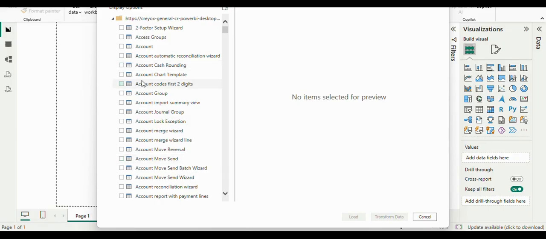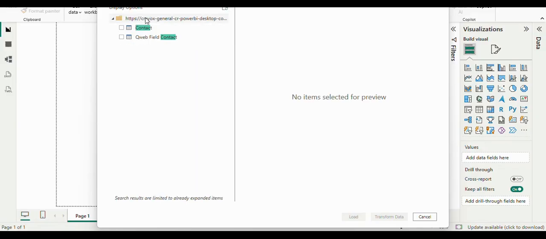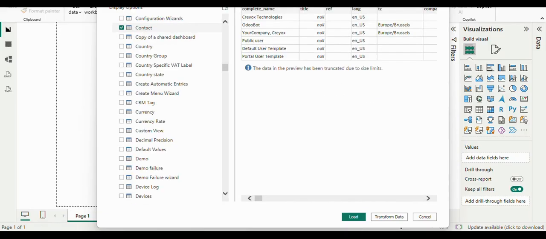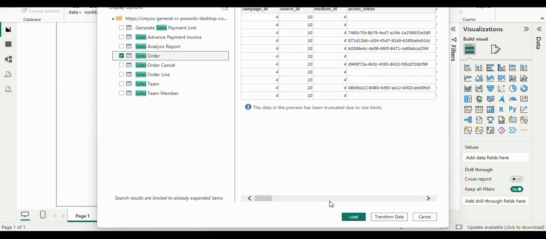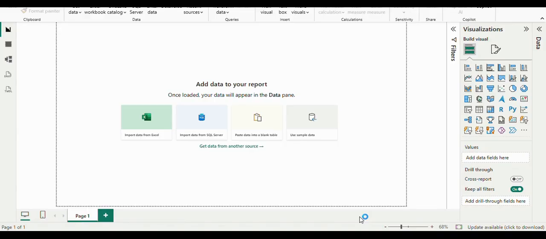Then you will be able to see the list of tables which are available in your Odoo database. You can select any of those tables that you want over here in your Power BI. For now, I'm selecting contact and sales order. After selecting the required tables, you need to click on load.